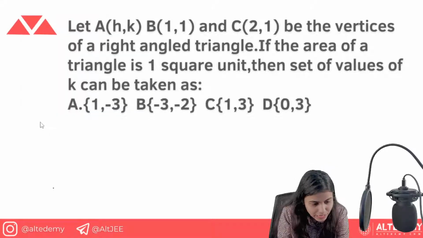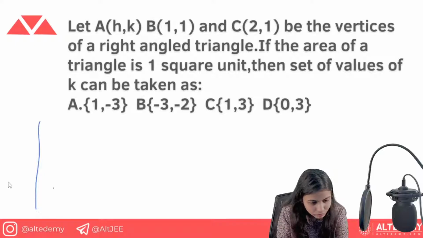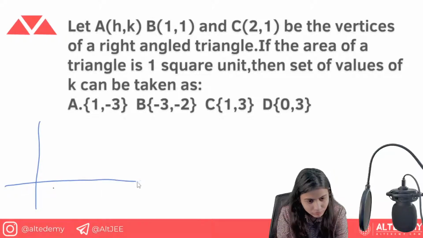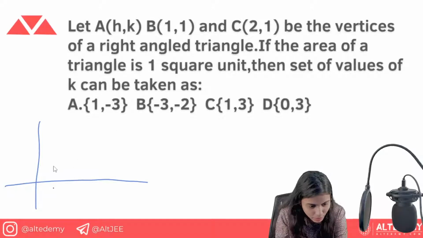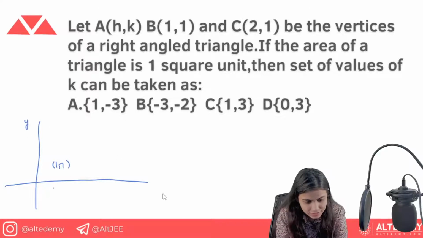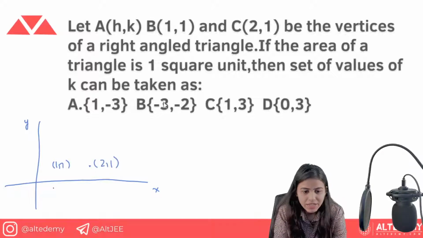Okay, so here we have this graph, and here A is (h, k), B is (1, 1). So let's just suppose B is here at (1, 1). This is the y axis, this is the x axis, and C is (2, 1). So (1, 1) is here. Now obviously (2, 1) is going to be here. (2, 1) be the vertices of a right angle triangle.